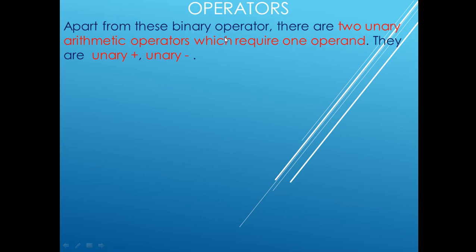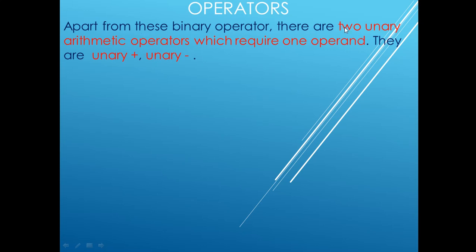Apart from these binary operators, there are two unary arithmetic operators. Arithmetic operators are not only binary, but there are two operators which are known as unary operators. Unary means one, so it requires one operand for its execution. What is the difference between unary and binary? Give an example. This may be one of the questions.